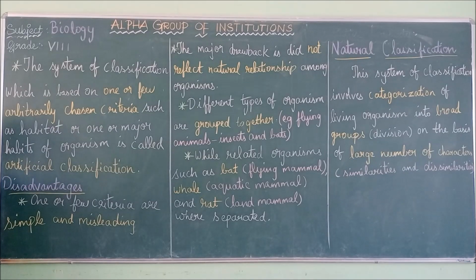These are the two main criteria taken as basis. But those criteria are very simple and they can mislead. So it is not properly classified. It can mislead to some other thing. That is the first disadvantage.